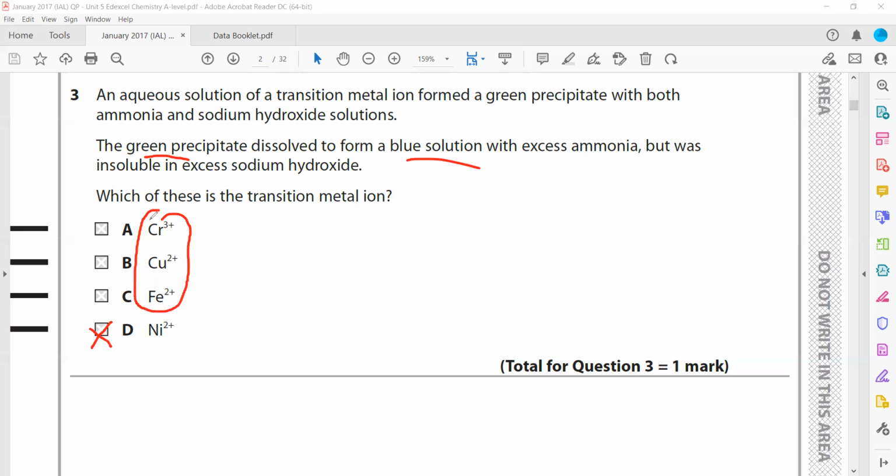Copper 2 gives a blue precipitate, which dissolves to form a deep blue solution. Iron 2 gives a dirty green precipitate, which remains insoluble in both, it does not dissolve. That's why the correct answer is nickel.